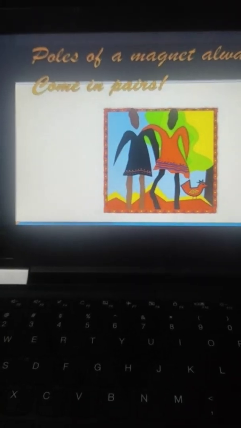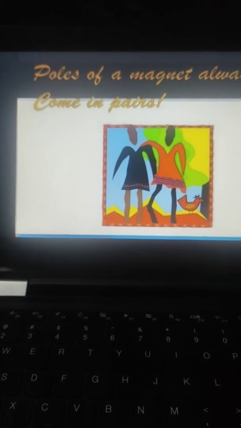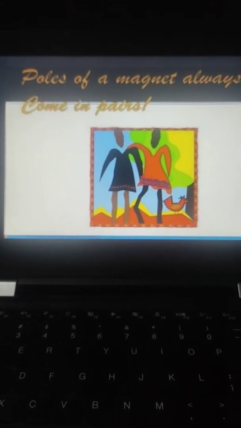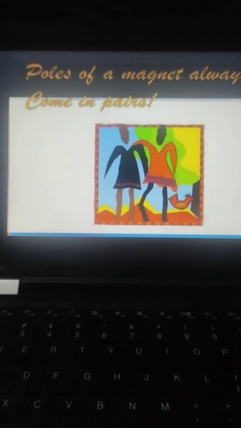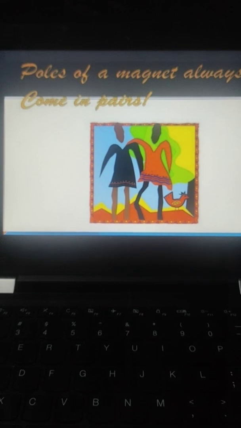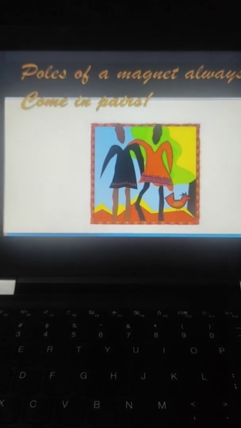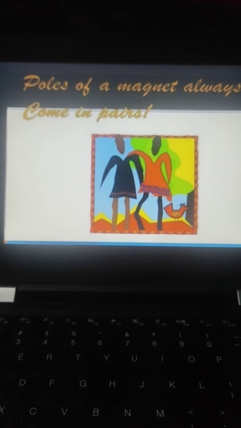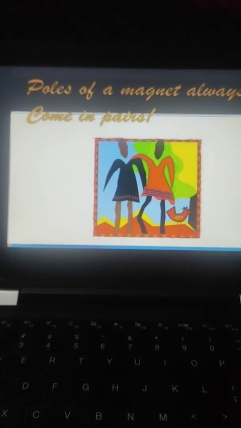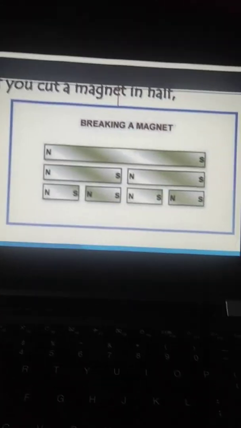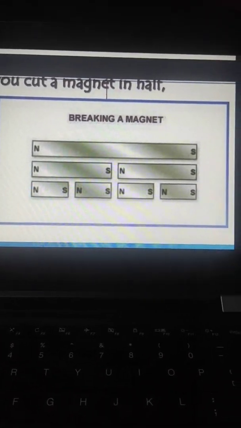Then the second property is poles always exist in pairs. It means that a magnet will have both the poles, north as well as south. It will not happen that a magnet will have only one pole. So the poles of a magnet always exist in pairs. So here we have taken an example.